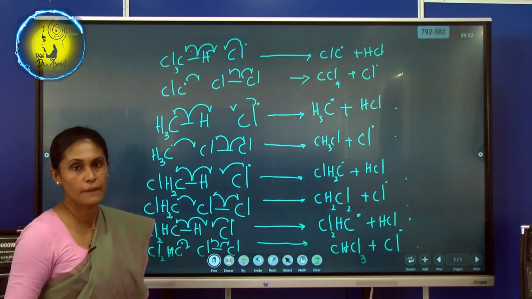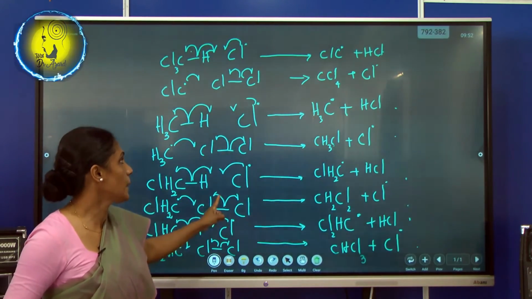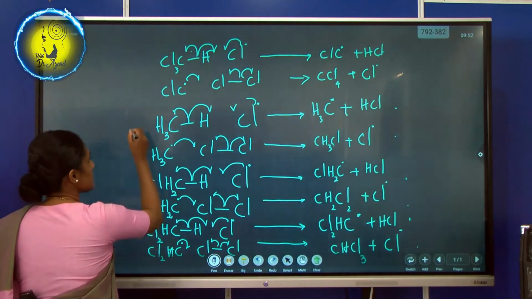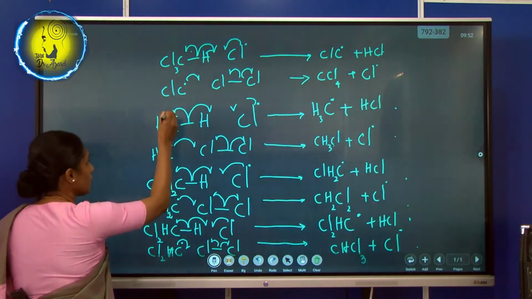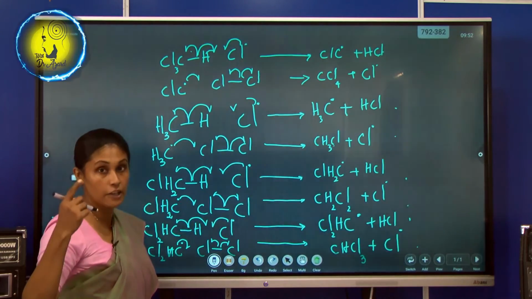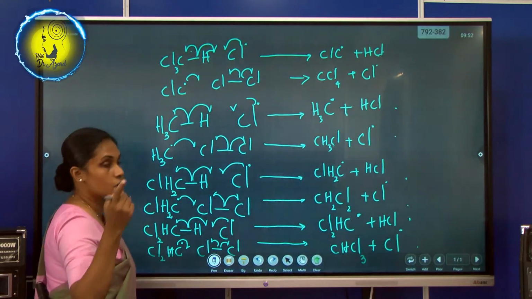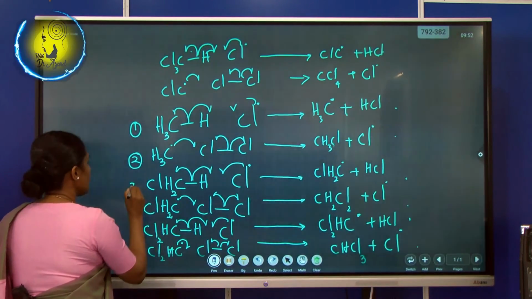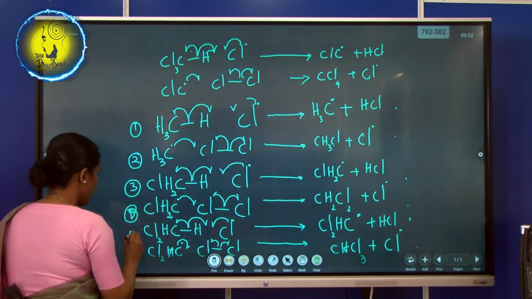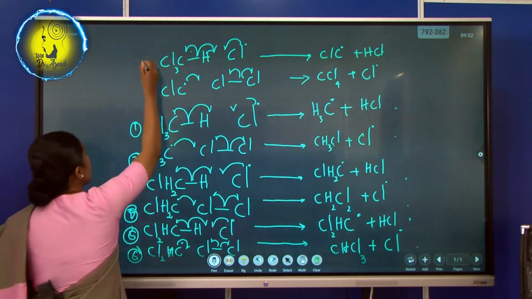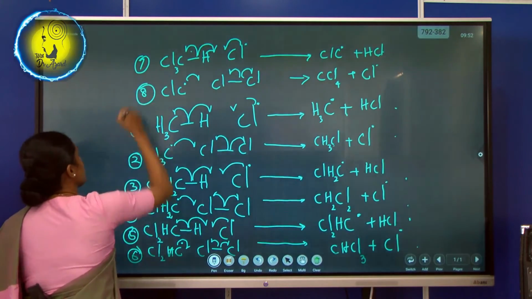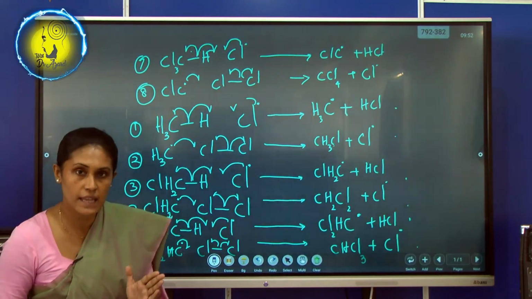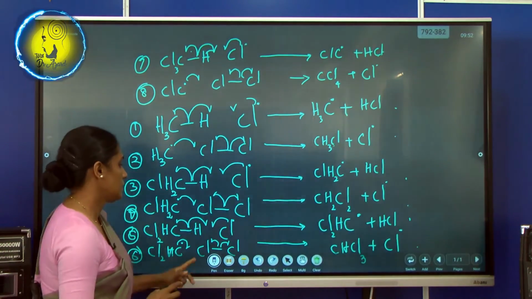Shall I clean the board now? Hope you can understand this one. If I label it, we had chlorine, we had the making of chlorine radicals. That is your initiation step. Rather than that, I will start from here. 2, 3, 4, 5, 6, 7 and 8. Now we are going to learn where the chain terminates. I am going to clean the board.